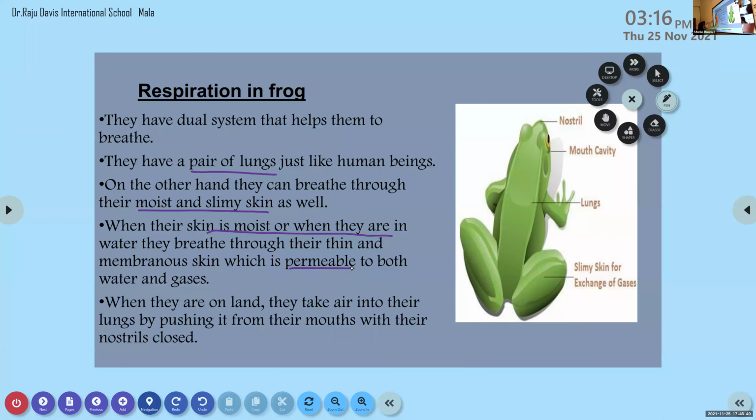So in the case of the frog, we have to consider a dual system of respiration. They have a dual system of respiration for breathing. One is a pair of lungs, which is similar to that of human beings. On the other hand, they can also breathe through the moist and slimy skin. So the frog is an organism which is able to live in water as well as on land. Whenever they live on land, they use the pair of lungs for respiration. If they live in water, they use moist, slimy skin for respiration.